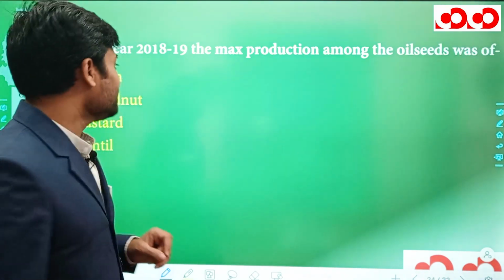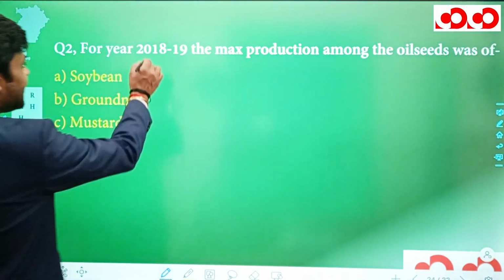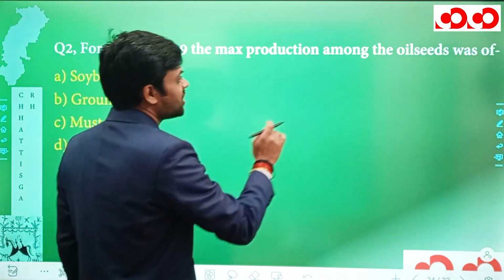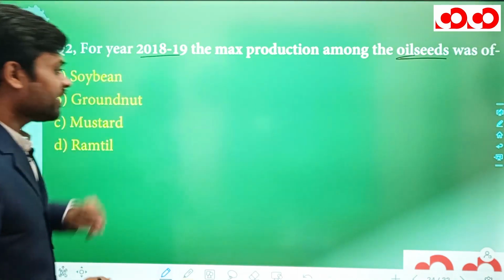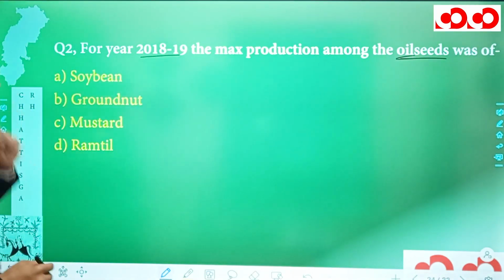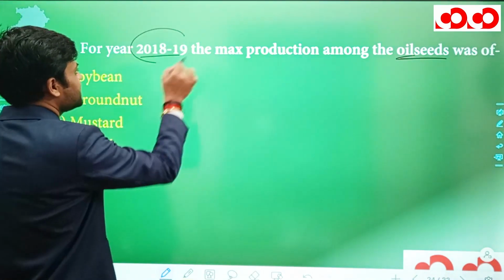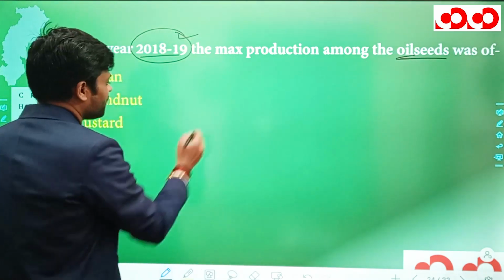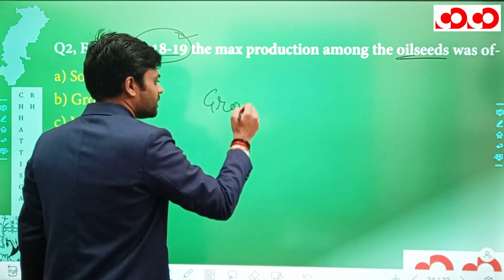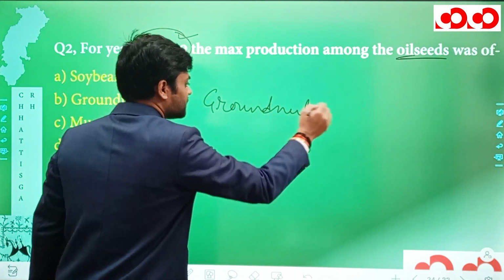Now next we have a second question. For the year 2018-19, the maximum production among the oilseeds was of. Now, when we're talking about Chhattisgarh, the maximum production for the year 2018-19 among the oilseeds was of groundnut.